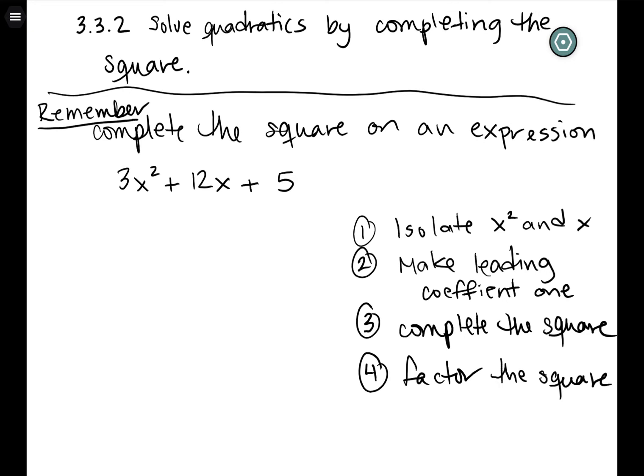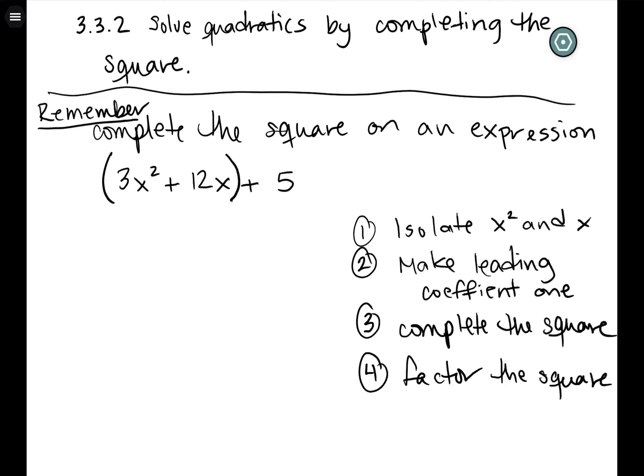So just to remind you, we should know how to complete the square on an expression. And I've written out our steps because those steps we will follow. It's the same steps. It just looks a little different when you have an equal sign to help you isolate things. So our first step is to isolate x squared and x, which really we kind of just do mentally. This very first step, we want to split those off and say, I'm just working on that, trying to make a square out of it.